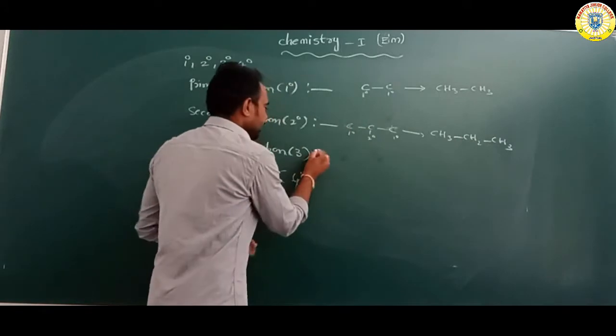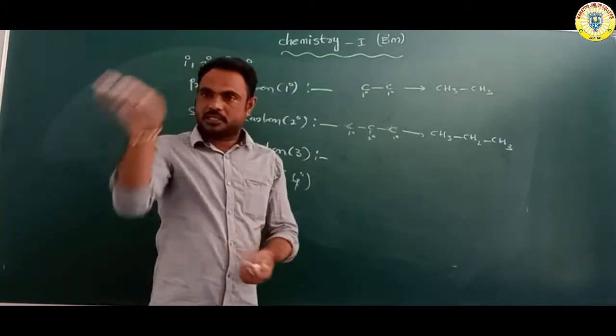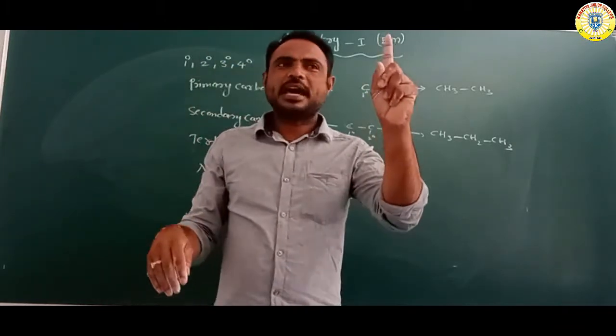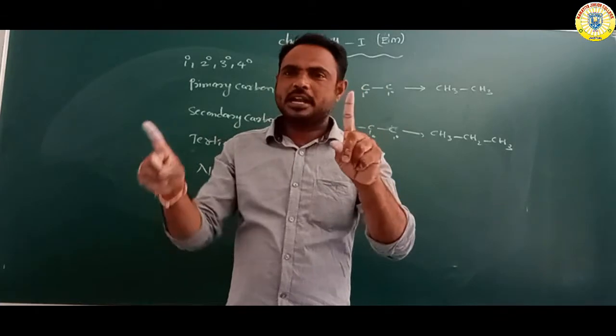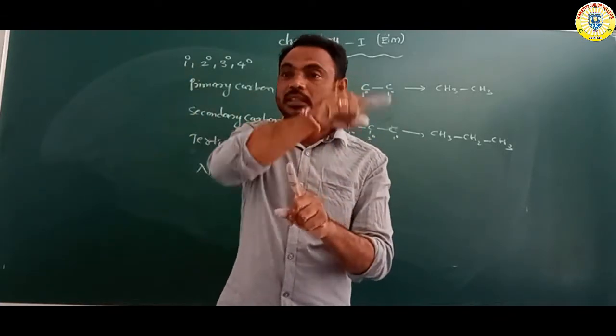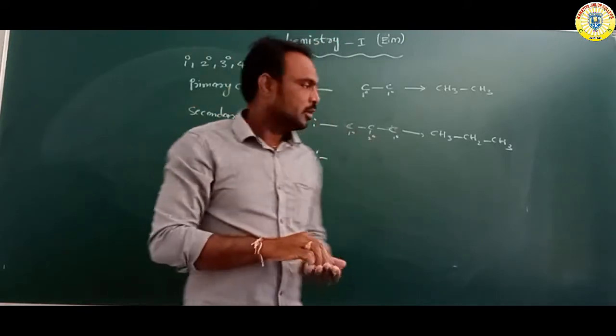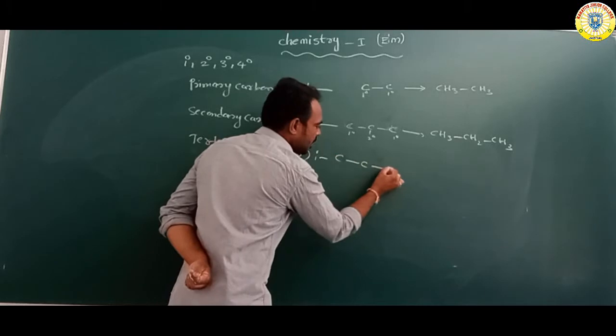Next one, tertiary carbon. Which carbon is attached with three carbons? Suppose one carbon attached with one carbon, primary. One carbon attached with two carbons, secondary. One carbon attached with three carbons, tertiary. Suppose this carbon is attached with carbon.